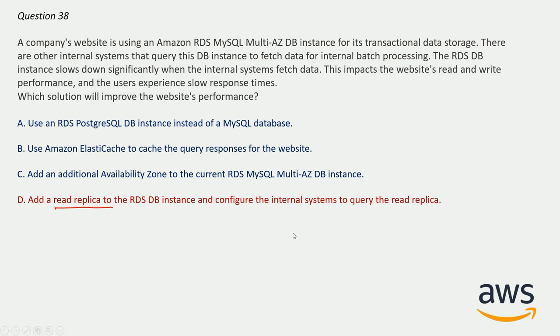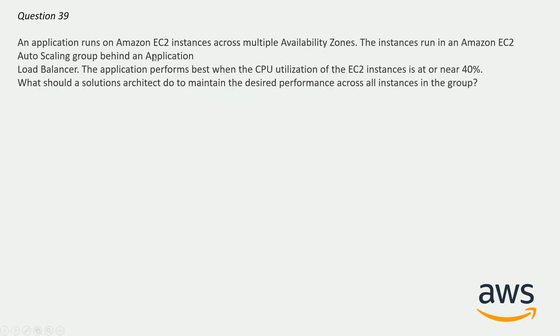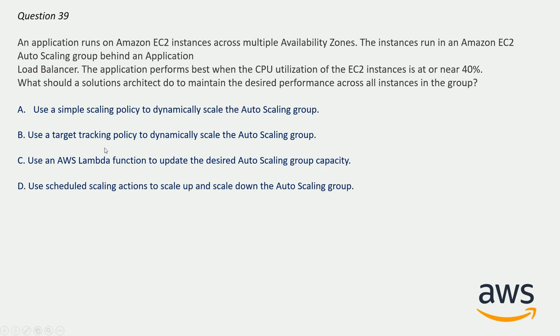And now question number 39. An application runs on Amazon EC2 instances across multiple availability zones. The instances run in an Amazon EC2 auto scaling group behind an application load balancer. The application performs best when the CPU utilization of the EC2 instances is at or near 40%. What should a solution architect do to maintain the desired performance across all the instances in the group? So here are your options. Basically simple scaling policy, target tracking policy, AWS Lambda function, and scheduled scaling actions. So these are the options.